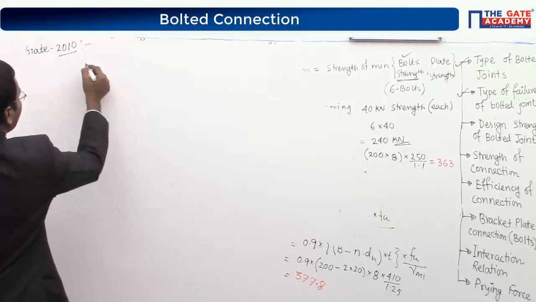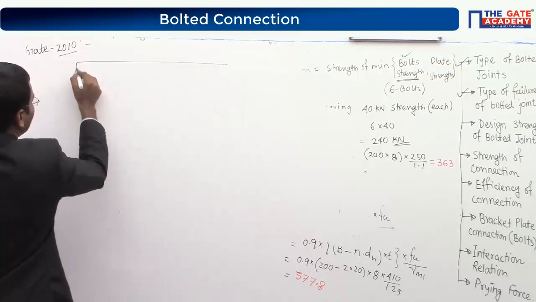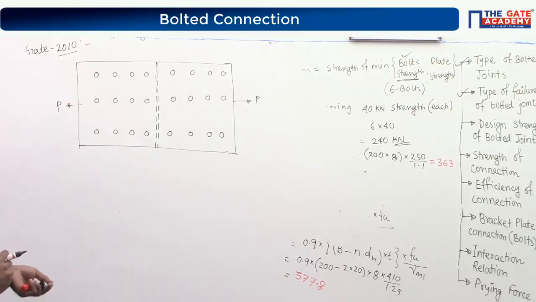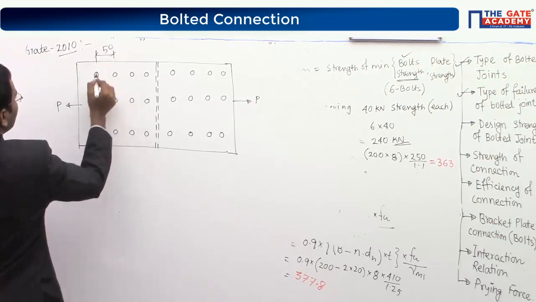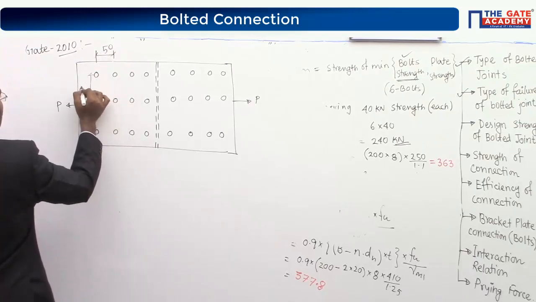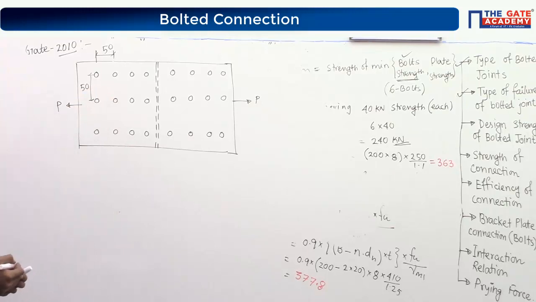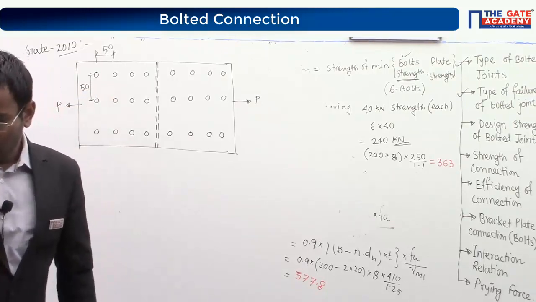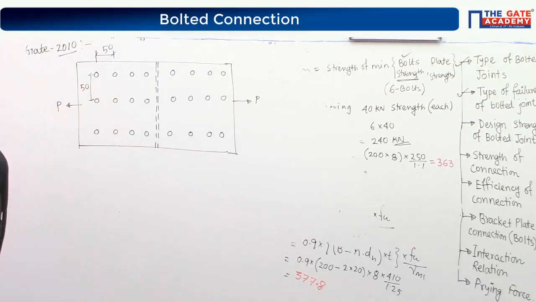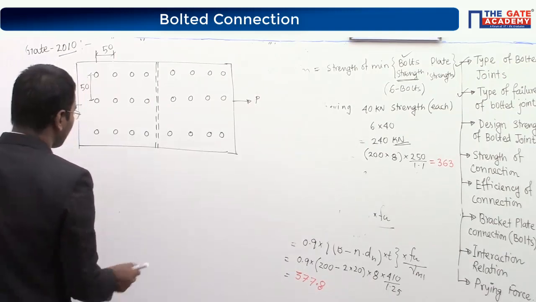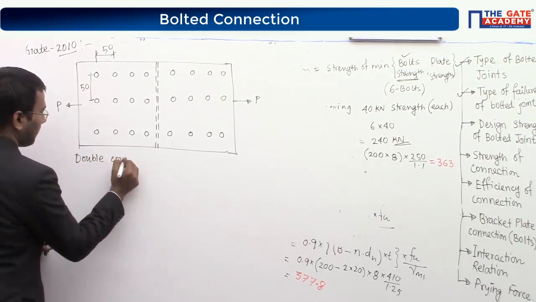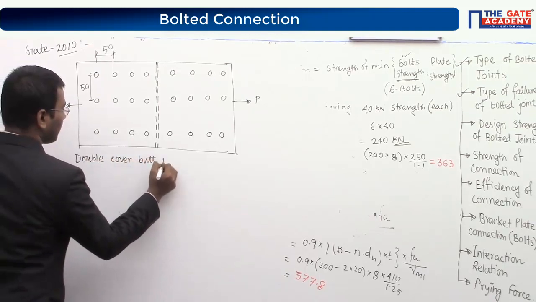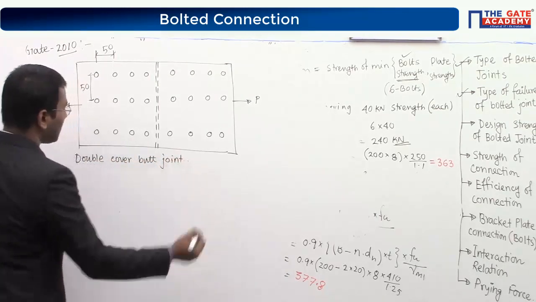So draw the diagram first, quickly. The pitch distance is given as 50 mm. This side pitch distance is also given as 50 mm. It is a double cover butt joint. Just I am giving you the data.